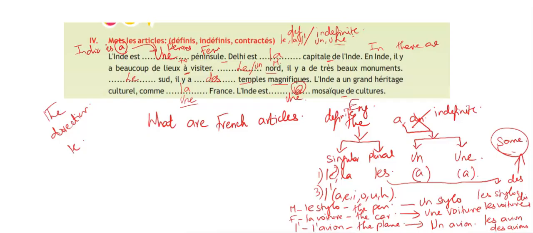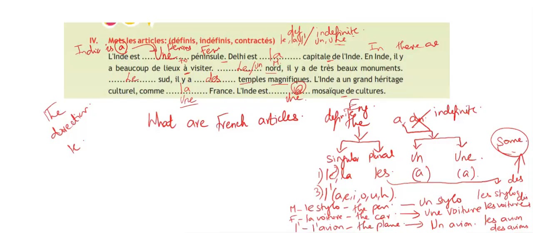Mosaic is a general noun and not a unique or specific object. Using la would mean India is the mosaic of cultures instead of just describing it. When describing general characteristics rather than specific ones, use une. L'Inde est une mosaïque de cultures.